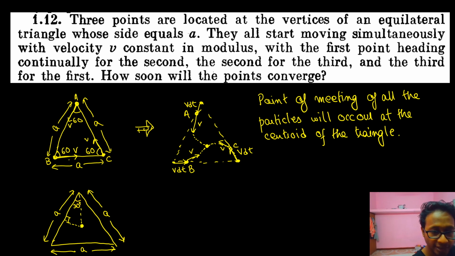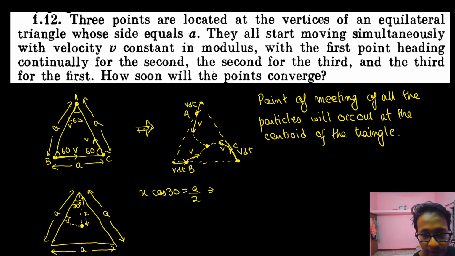So let this distance be x. Can I say x cos 30 is equal to a by 2? Why? x cos 30 is nothing but this much distance, and what is this much distance? Nothing but half of this side. So x cos 30 is equal to a by 2. If we simplify, x into root 3 by 2, since cos 30 is root 3 by 2, is equal to a by 2. The a and 2 will get cancelled, or x is equal to a by root 3. So this distance x is nothing but a by root 3.